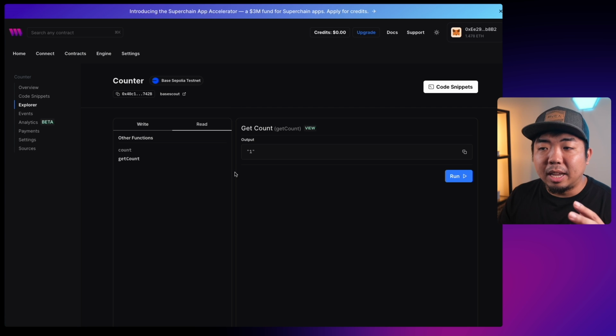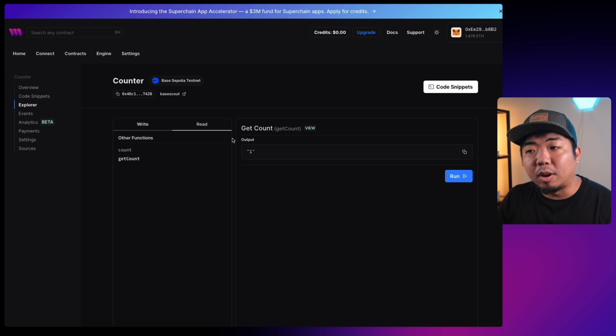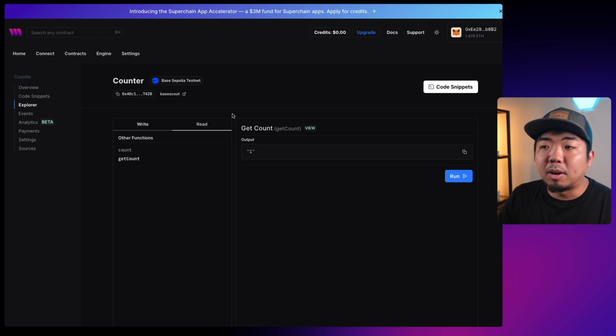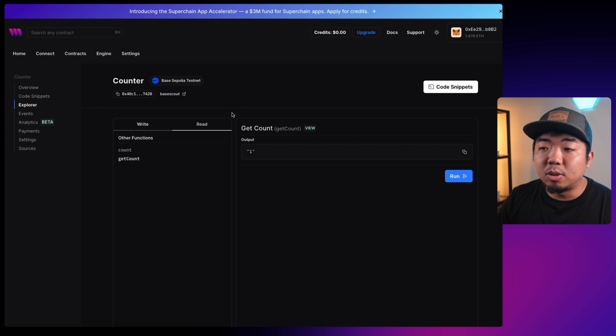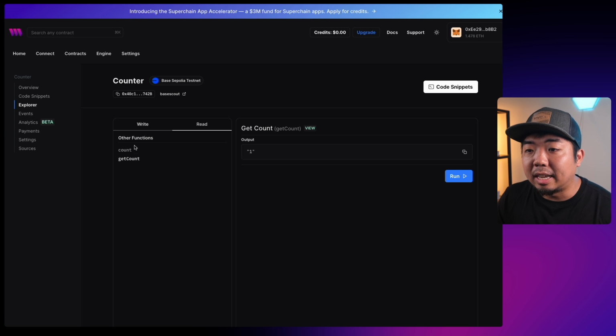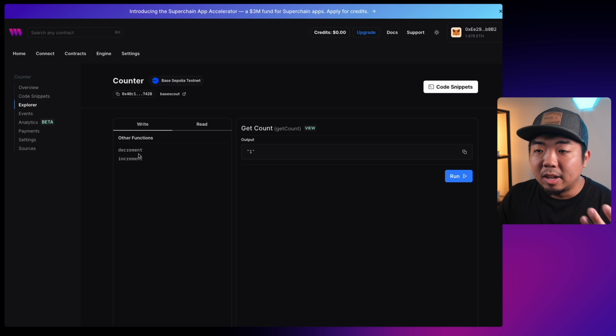This isn't going to be a user-friendly way for your users to interact with your smart contract, and you probably want to build a Web3 application and build a nicer user experience, where a user can come into your counter app, view the count, connect a wallet, and then maybe have some buttons to increment and decrement the counter here. So now let's take this smart contract and actually build a Web3 application utilizing thirdweb's Connect SDK.